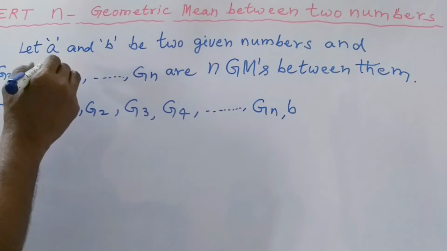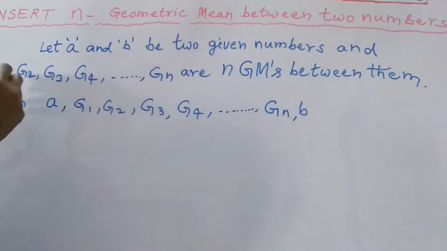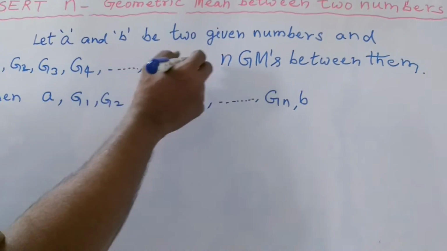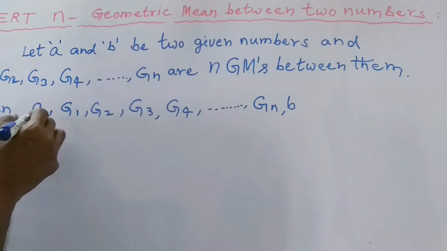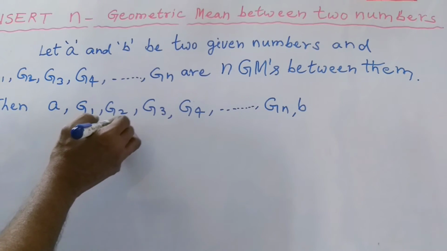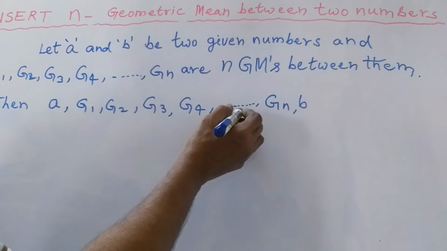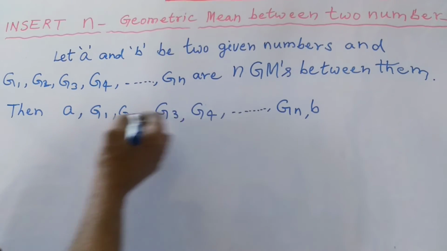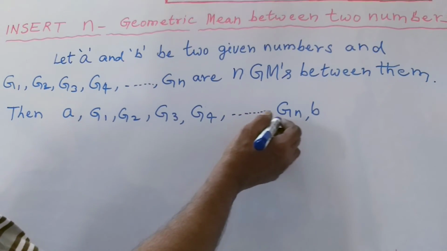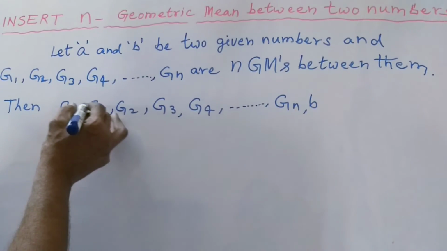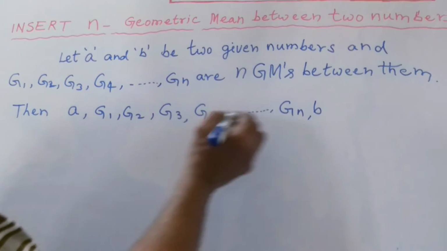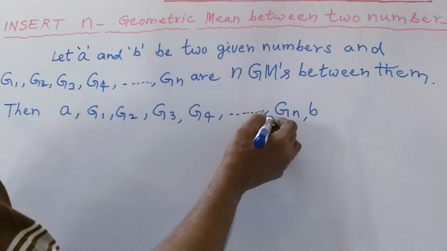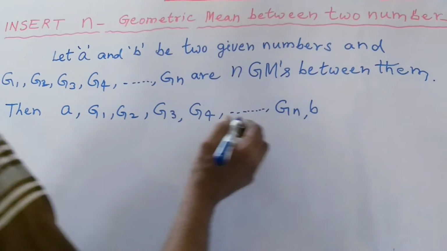So A and B are the two given numbers, and G1, G2, G3, G4 and so on, Gn, these are n geometric means between A and B. They are the terms between A and B. All these are the geometric means inserted in between A and B. So, A, G1, G2, G3, G4, G5, G6 and so on, Gn, B.